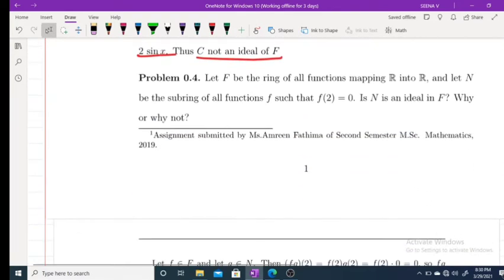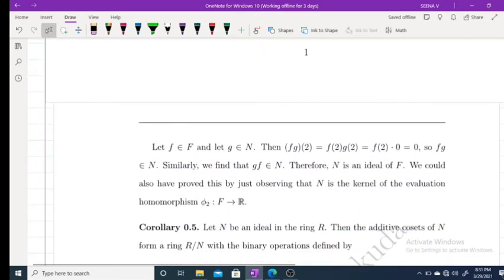Now let F be the ring of all functions mapping from R into R, and let N be the subring of all functions such that f of 2 equal to 0. Then is N an ideal in F, why or why not? Clearly N is an ideal in F because f of 2 equal to 0. If you take any f belongs to F and g belongs to N, fg of 2 is f of 2 into g of 2. N consists of all functions with g of 2 equal to 0, therefore this is equal to 0, therefore fg belongs to N. Similarly, we can prove gf belongs to N, therefore N is an ideal.